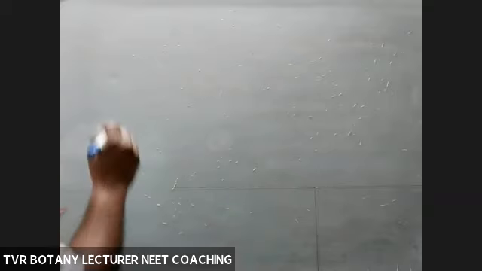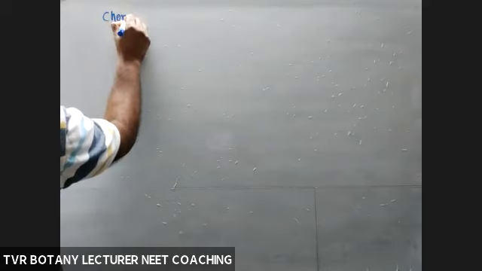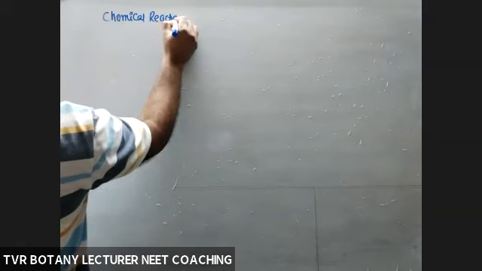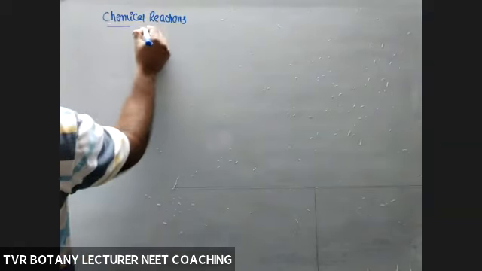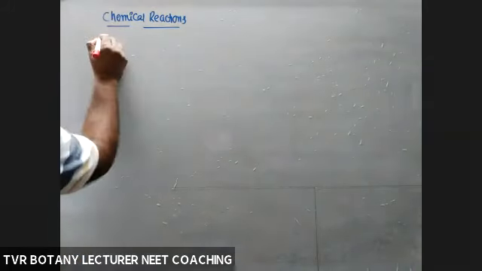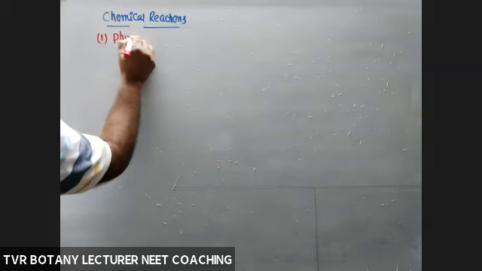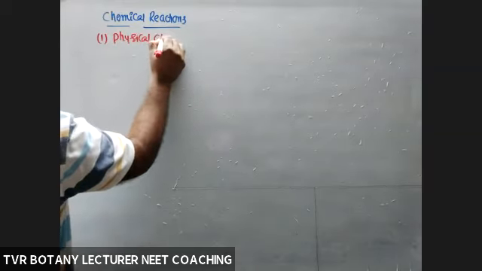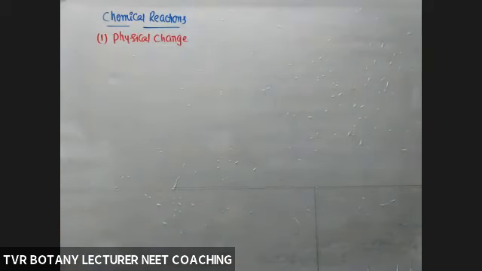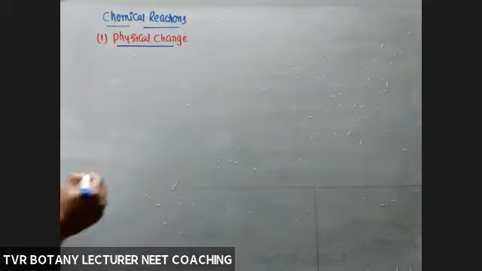Now we have to know what is a reaction. So what is a chemical reaction? In a chemical reaction, two events are present. The first one is physical change. So a chemical reaction involves two types of events. Physical change in the substrate.